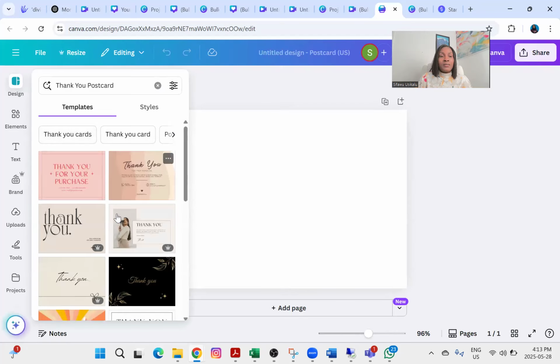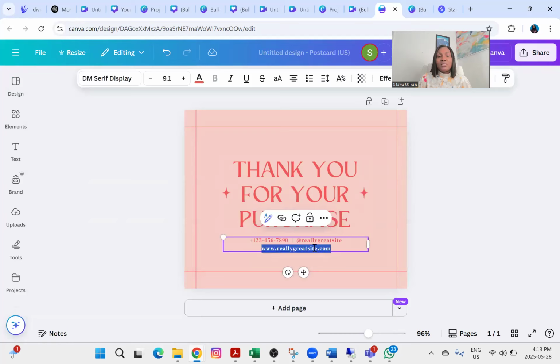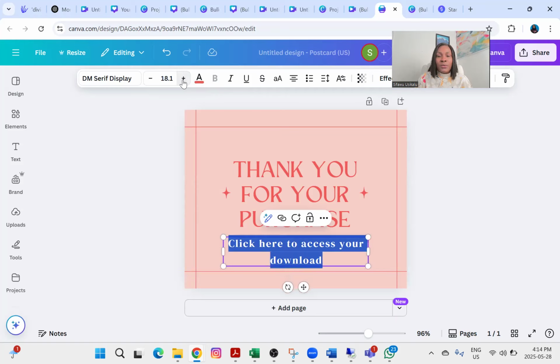And you can see, thank you for your purchase. Let me just select this one. So it says, thank you for your purchase. And I can just put in this place, if you want to put your handle, you can put your handle, and I can just put click here to access your download, right? And I'll make it bold so they're able to see it at a glance. I'll increase the font. Yes, I think that is good.